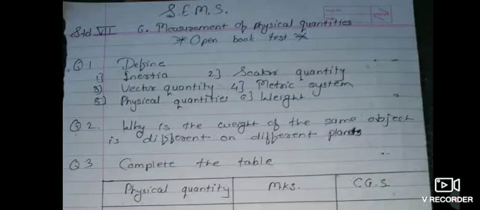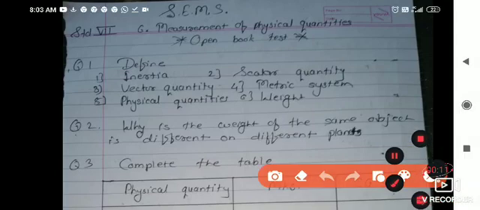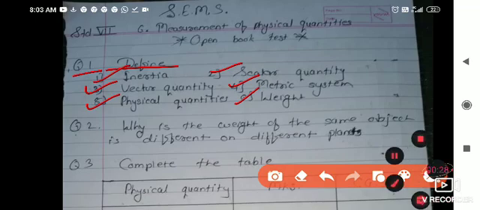Hello students, today we will discuss the open book test, lesson number 6, that is measurement of physical quantities. Under this I gave you the definitions. The first question is about definitions, and the definitions are inertia, scalar quantity, vector quantity, metric system, physical quantities and weight. These 6 definitions I gave you, and we will see them one by one.